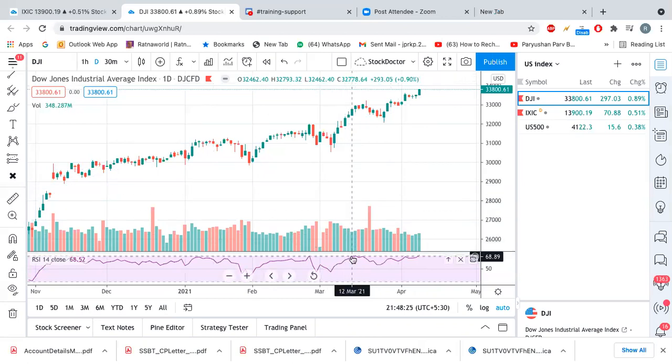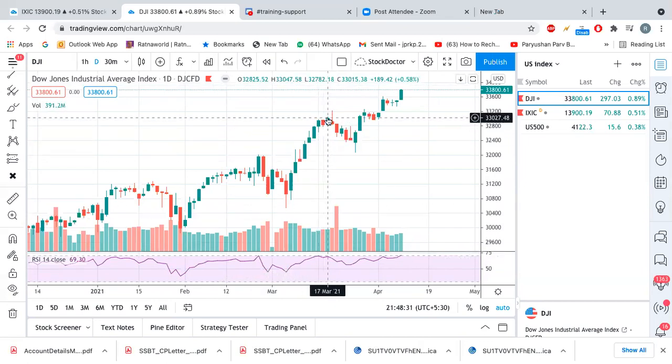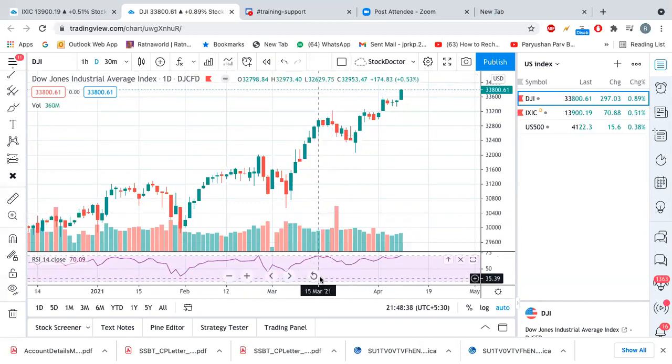For example, if you see here, RSI was above 70, but the index was making highs. I mean, from the candle of the 12th March, you can see the RSI was at peak.